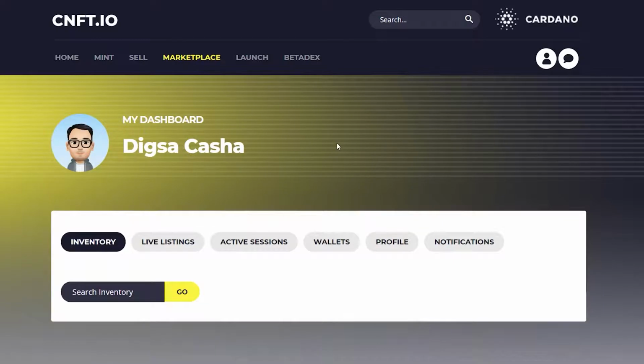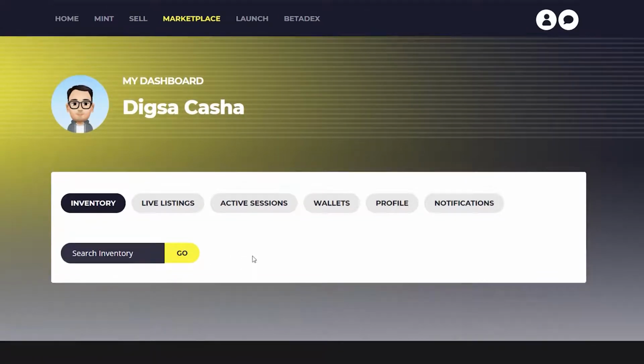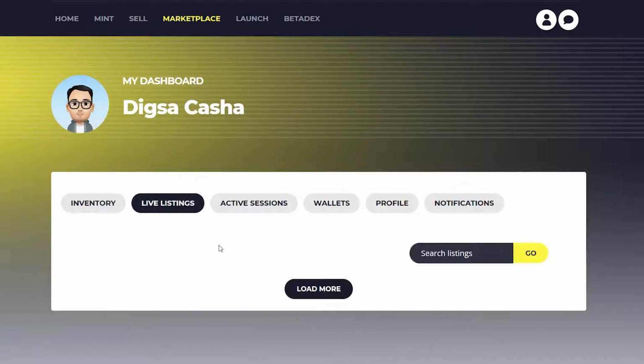Now, how do we list this for sale? Well, we go back to CNFT and then you go to sell. We can see there in our inventory we're getting somewhere. We click on that inventory. You should click the sell token, put the price. There we are. It's that easy. We're now listed for sale. If we click live, you can check out this listing and fiddle around with it.